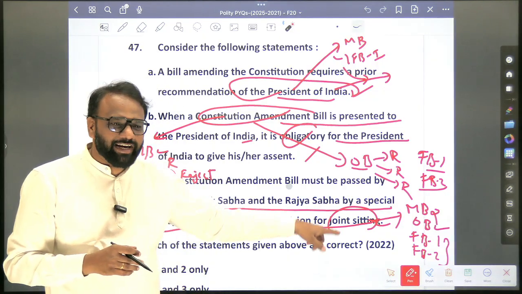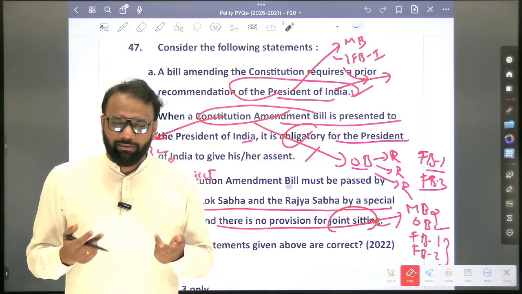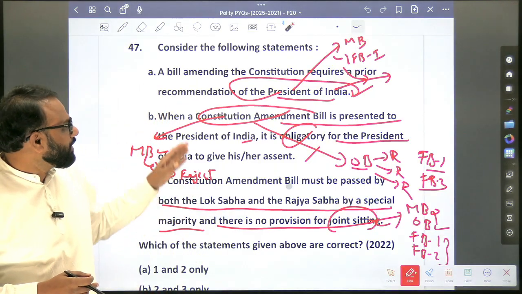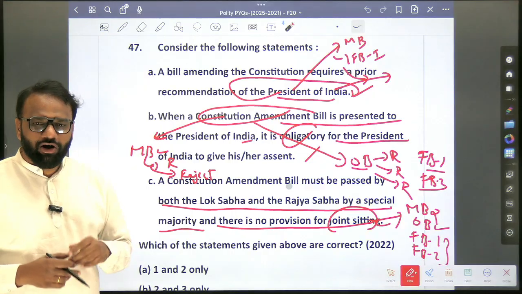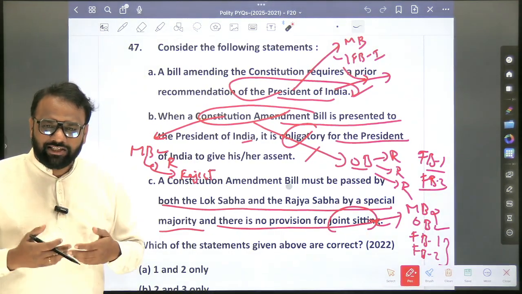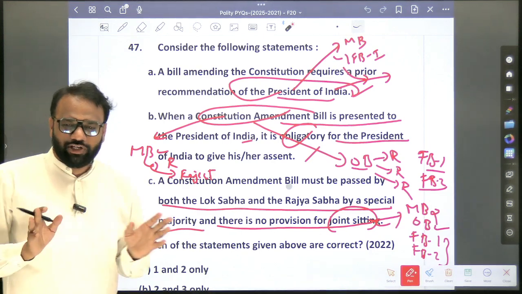So all these things you will write here. You will revise, you will become perfect. So joint sitting: constitutional amendment bill, money bill, ordinary bill, Finance Bill 1, Finance Bill 2, all these things. Even on a day-to-day basis, if you revise, there is no issue.